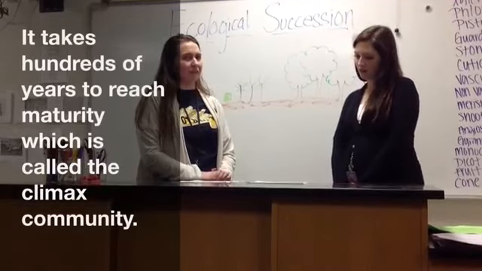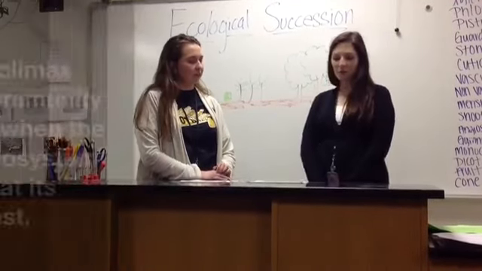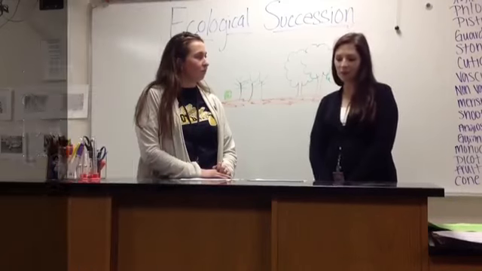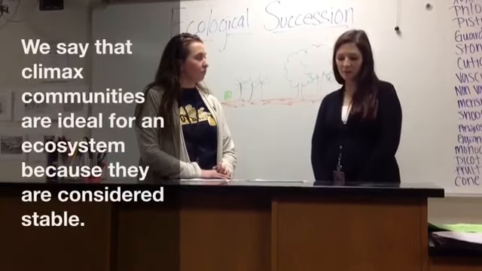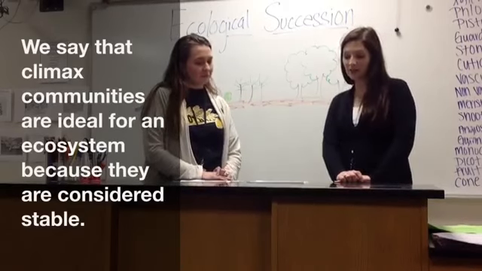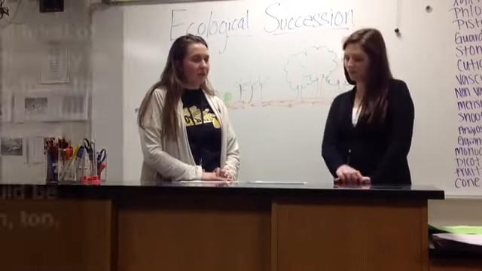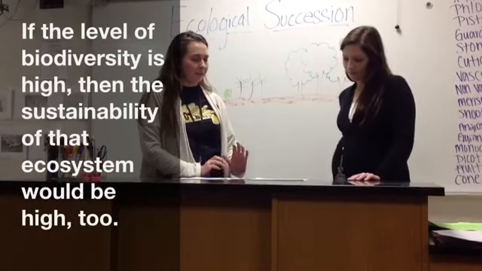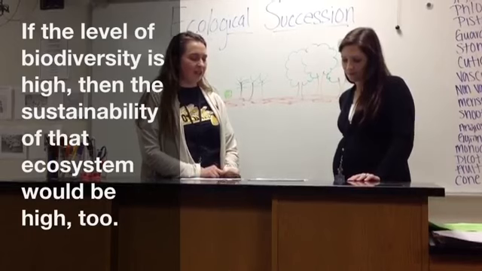What is a climax community? A climax community is when the ecosystem is at its best. We consider a climax community to be the ideal ecosystem for the area, because it's considered stable. So the level of biodiversity would be high, therefore the sustainability of that ecosystem would be high too? Right.